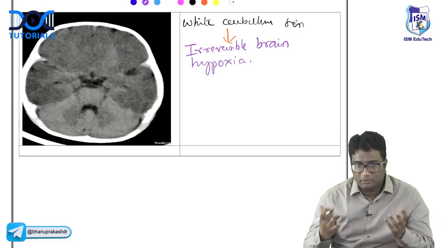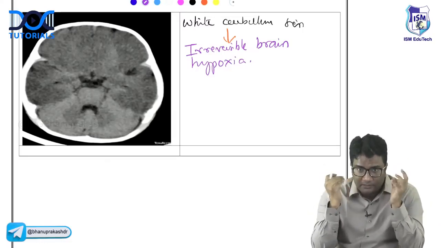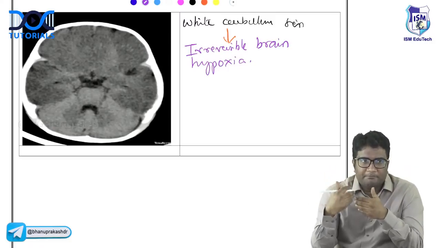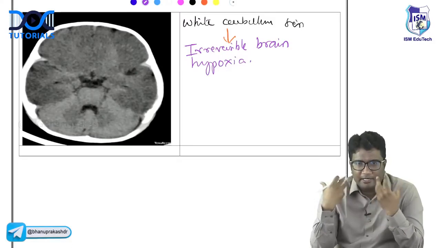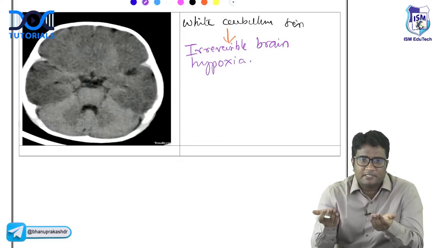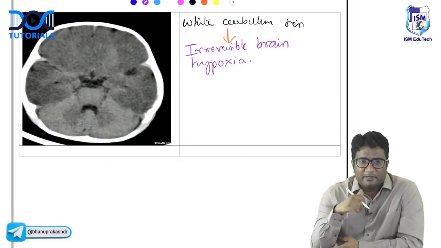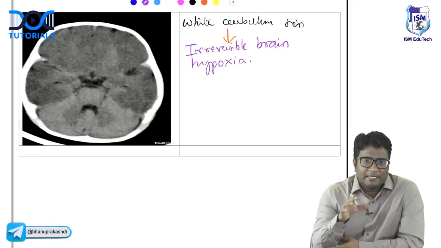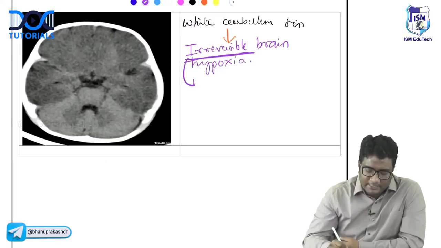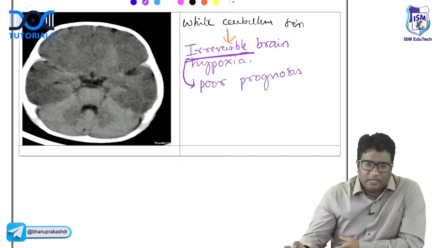The cerebellum has rich collateral blood supply. The cerebellar hemispheres will have rich collateral blood supply. There are so many blood vessels supplying it: ICA, PICA, superior cerebellar artery, right? So they all supply. Whenever there is hypoxia, the cerebellar hemispheres escape the insult, but the rest of the brain parenchyma becomes hypodense. So it indicates irreversible brain hypoxia. Any cause of hypoperfusion to the brain can produce this white cerebellum sign. It is a poor prognostic finding. White cerebellum sign.